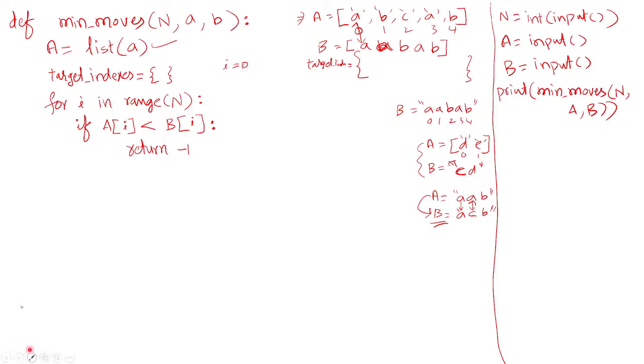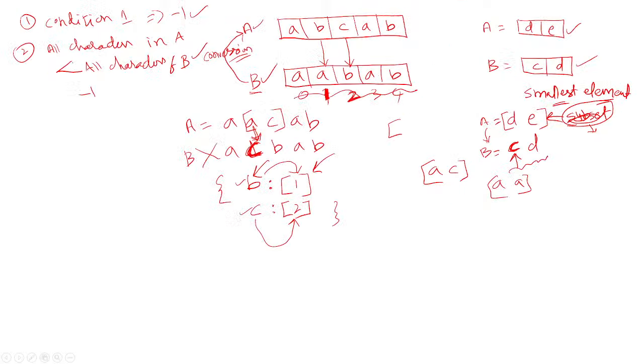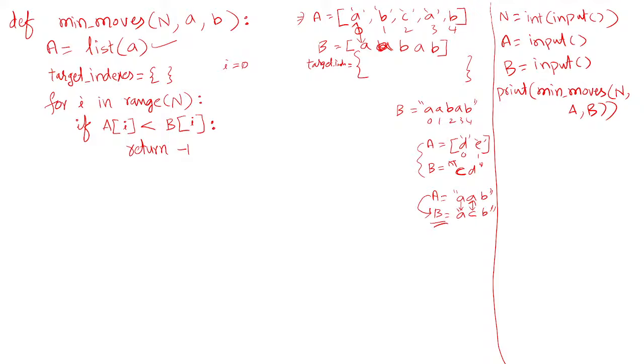Once you come out, that indicates that you have all the characters in A greater than the characters of B. Then the first condition is satisfied. Then the second condition, what you need to check, is the less-than characters we tested here. If this is okay, then we need to check which characters are not matching. If there are any mismatching characters, you find out their indices. Those are the characters that need to be modified, that need conversion.